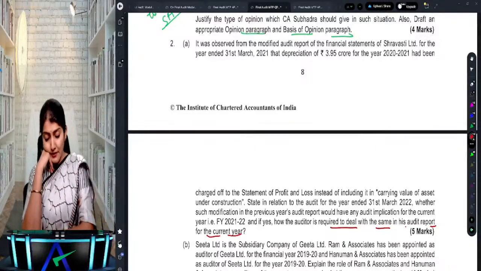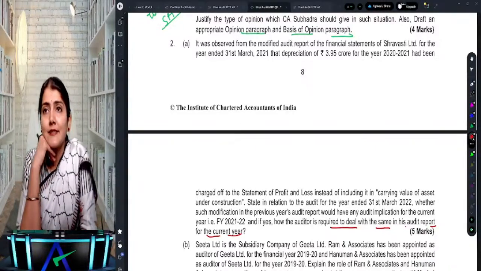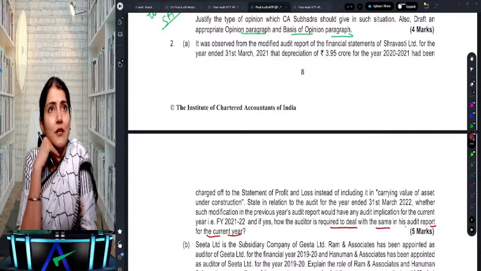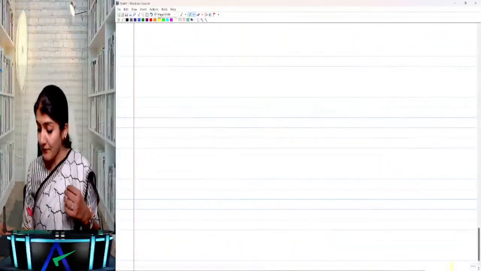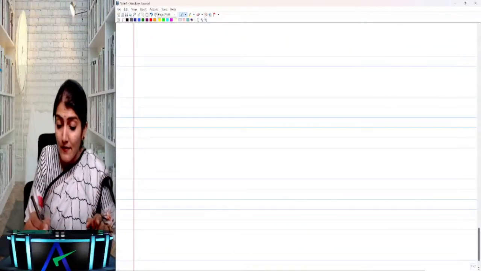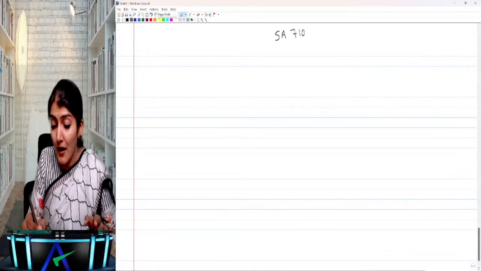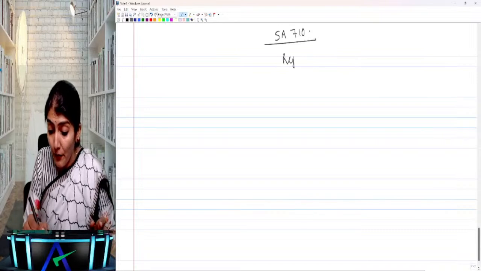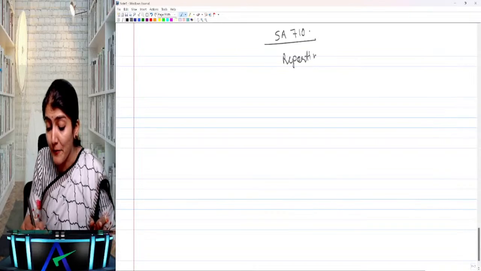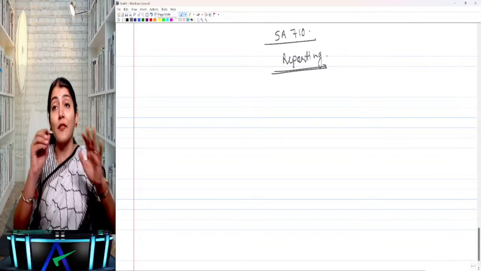Which auditing standard? Yes, which standard is the question about? SA 710, which is regarding the comparative information, and we need to talk about the reporting. Okay, how comparative information may affect my audit report for the current year.